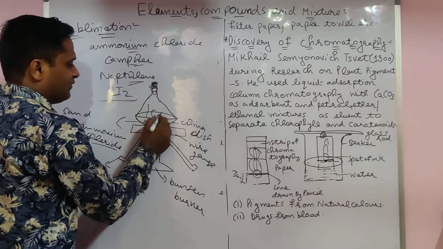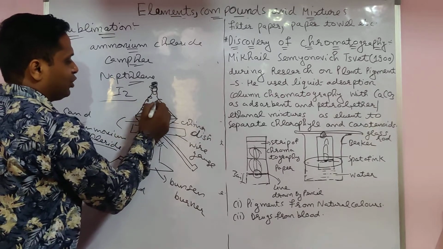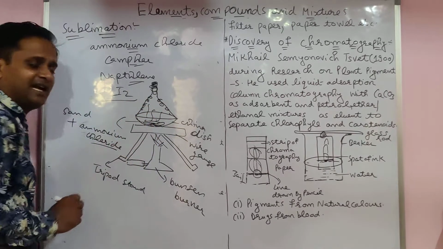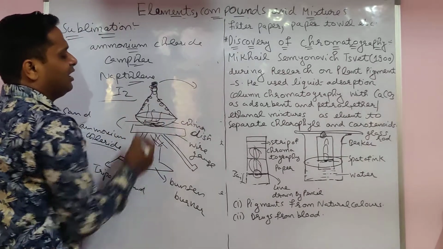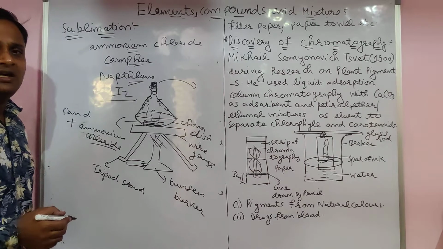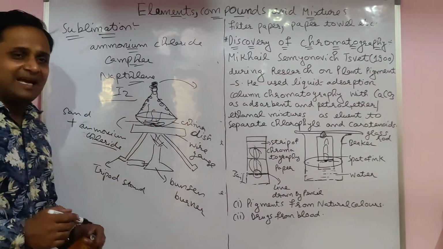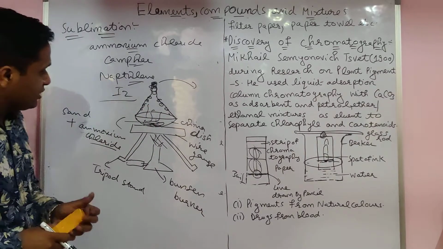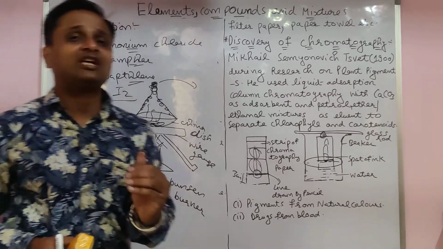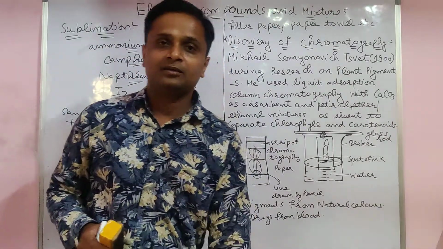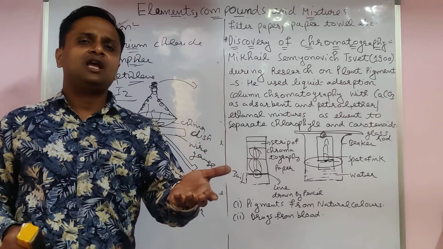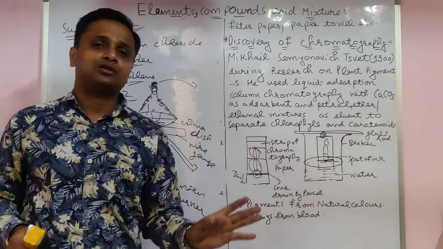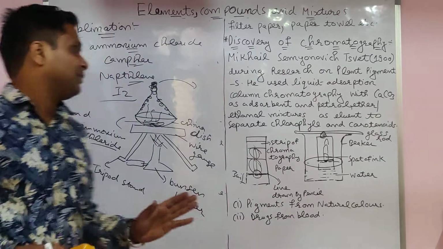After some time, what do you see? Ammonium chloride deposits here, but sand is left behind. So take the funnel away and collect the ammonium chloride separately. By using this apparatus, you are able to separate ammonium chloride from sand, maybe salt from ammonium chloride, maybe any mixture. You are able to separate solid from solid.